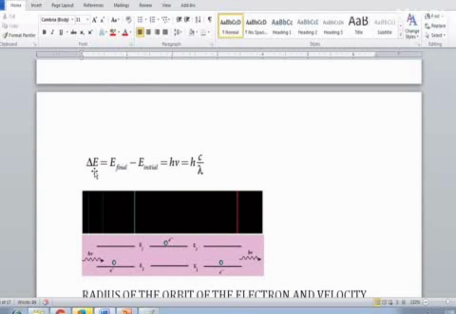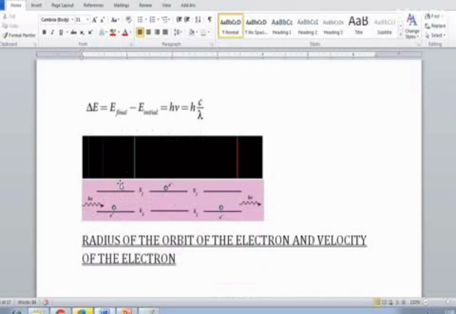So delta E, where E is the energy, delta E is the change in energy when electrons jump from one orbital to another orbital. See, the electron is initially in the ground level.